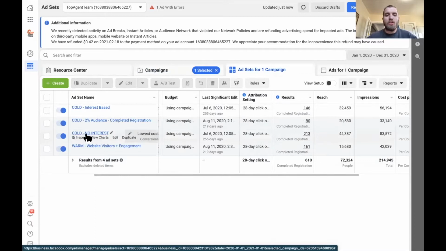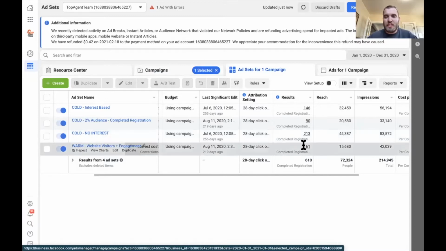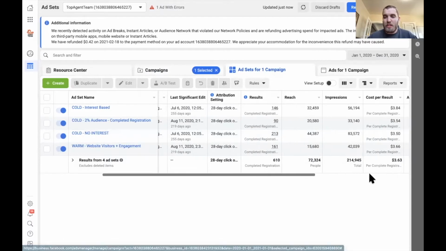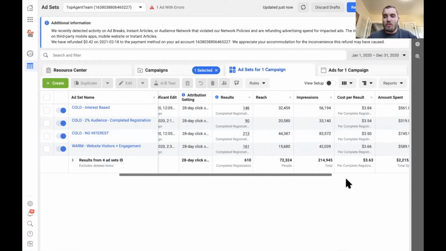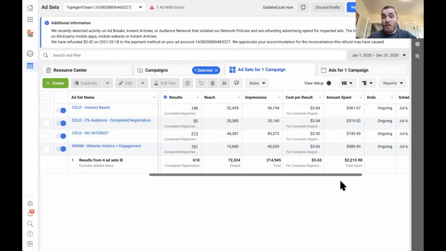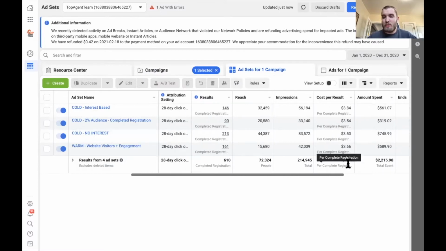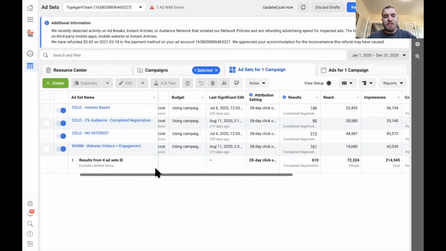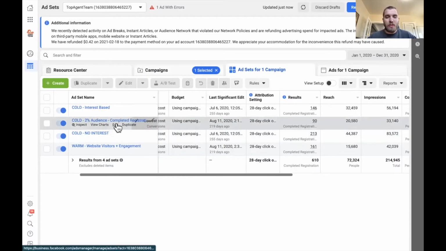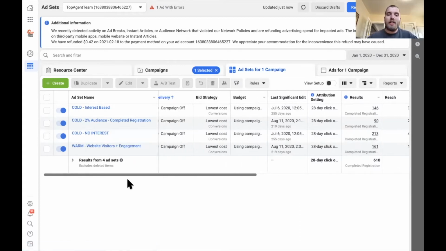The cold no interest audience would just be me targeting the area where the agent is selling real estate, and there is no targeted interest. This is just a blank slate. It's just the county or the city you are targeting with your ad. You can see that performed the best, but it also showed to the most amount of people. The cost per result for all these was pretty close to the same. We spent about $2,000 on this campaign, received 610 leads at $3.63 a pop. I'm not really going to get into this 2% completed registration. I will probably dive into that more in a different video.